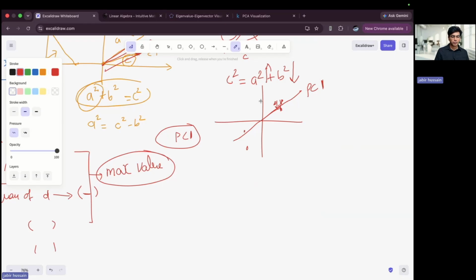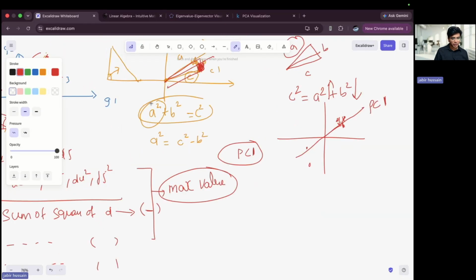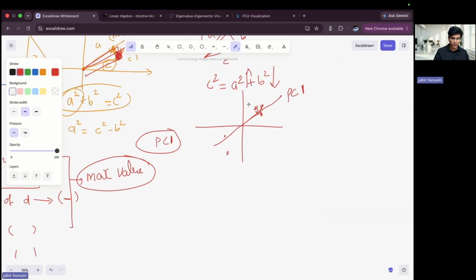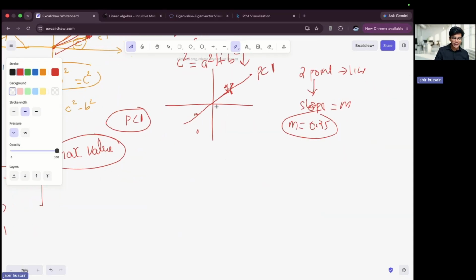Okay, so just assume that you got this line and you know the points, right? If you know 2 points on the given line, then you can calculate the slope. Let's say the slope is 0.25. If the slope is 0.25, then x is 4, y is 1, right?